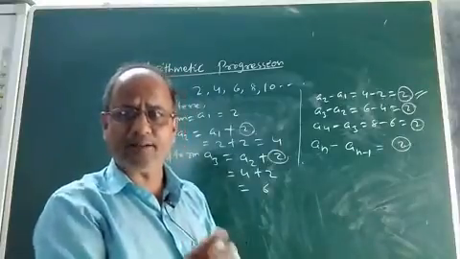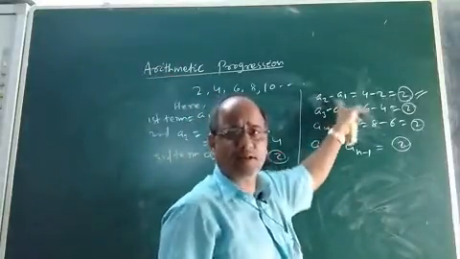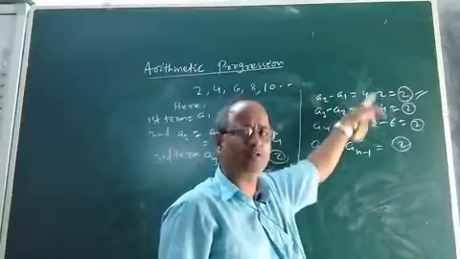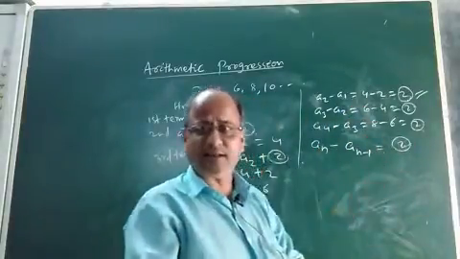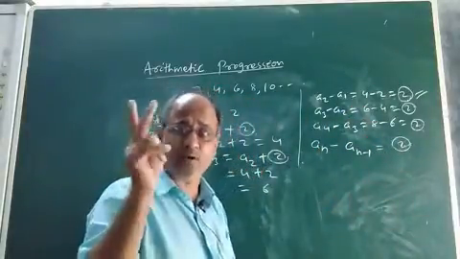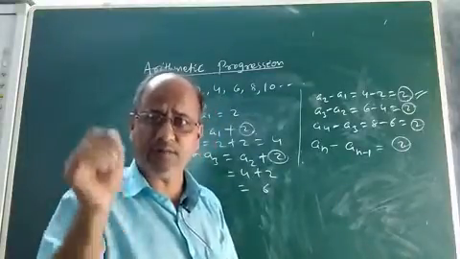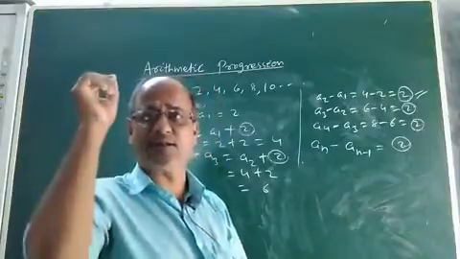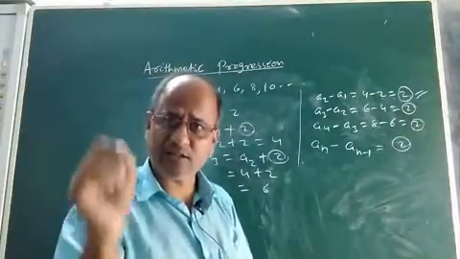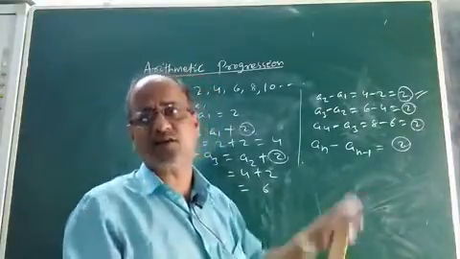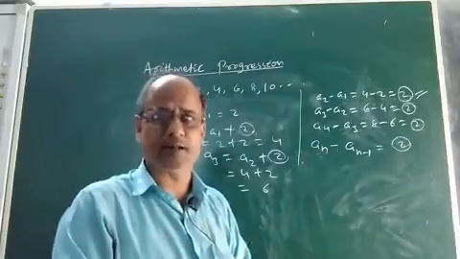Then the difference between each two terms present in the sequence will be the same. If the difference between any two consecutive terms present in the sequence is always constant or same, then we say such a sequence is an arithmetic progression.